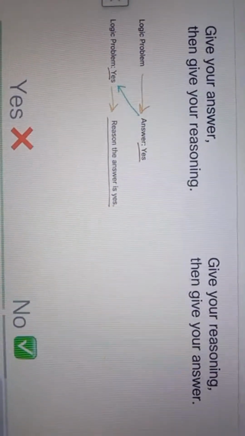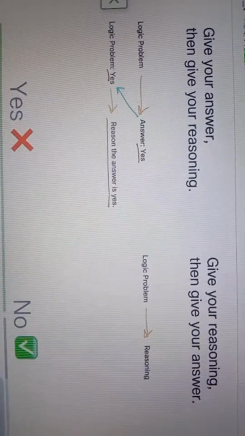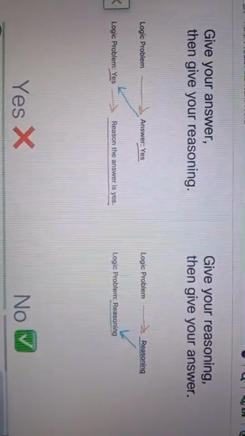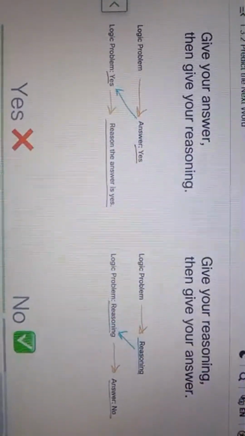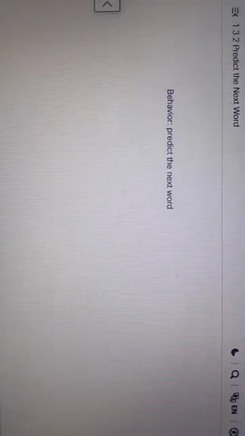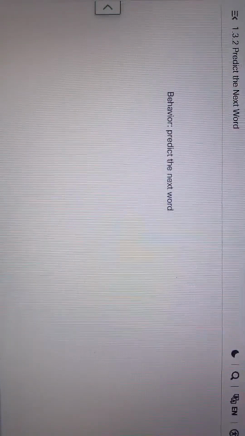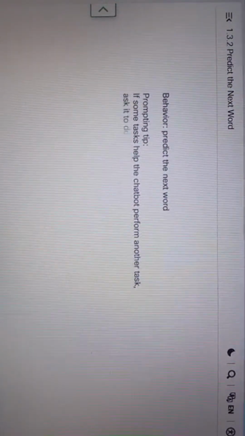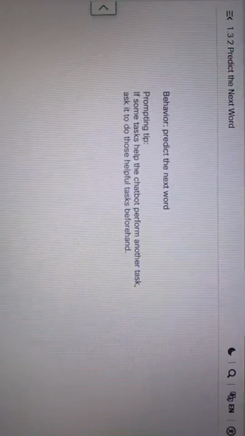On the other hand, if you ask it to go through its reasoning first, it can use all of its reasoning as additional information in order for it to better answer the question. So how can you make use of this behavior when prompting a chatbot? Well, if some tasks that you can ask a chatbot to do can help it perform another task, then ask it to perform those helpful tasks first.